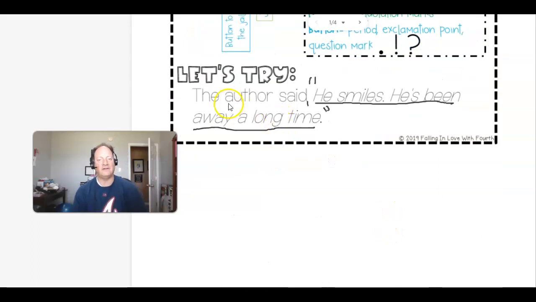And in class yesterday, we worked on this example. The author said, comma, quotation marks, he smiles, he's been away a long time, period, quotation marks. Now, folks, I underlined this in class just to help you see this is what the author said. This is the part that was pulled from whatever the text is. Okay, you don't have to underline it on the next pages. What I'm looking for is your quotation marks and your commas and your punctuation mark.